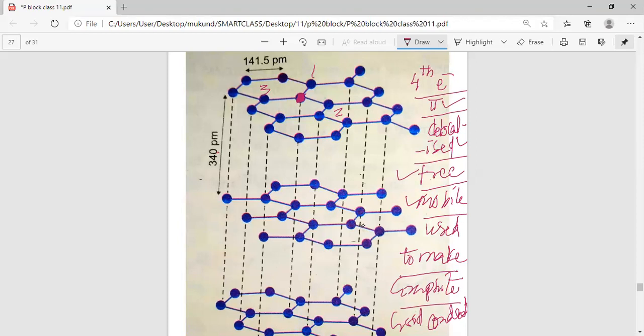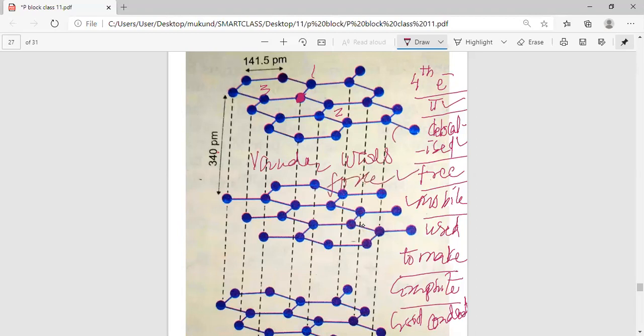Please remember that the carbon-carbon bond length in graphite is 141.5 picometer, but these layers of carbon form hexagonal structures, and these hexagonal layers are separated from each other. These hexagonal layers are attracted by van der Waals forces.